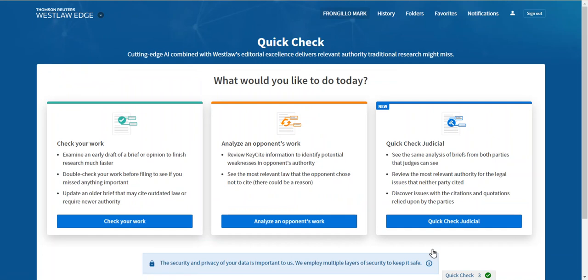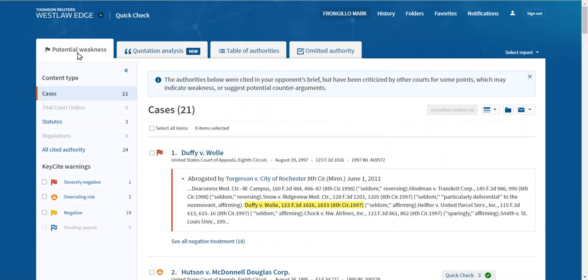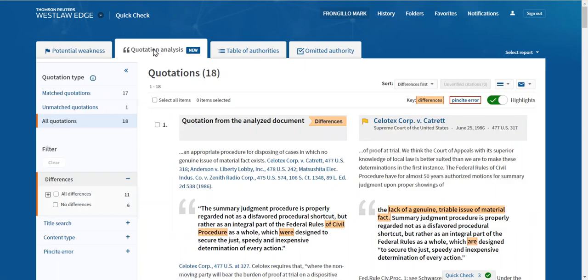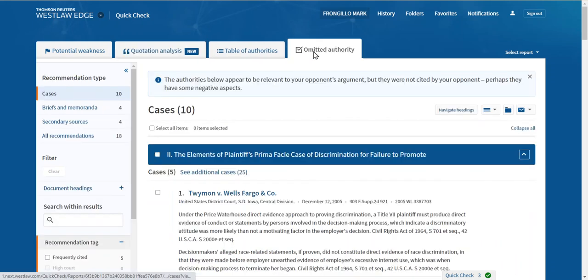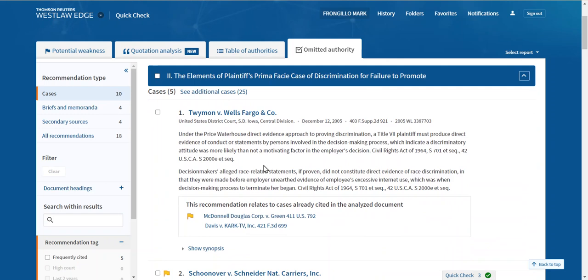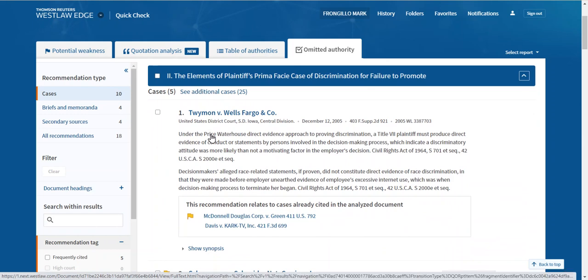Quick Check will analyze your document and let you know of any potential weaknesses, cases, and statutes you cited that are no longer good law. It will check your quotes for accuracy and let you know of any differences. And finally, it's going to go through your brief, and it's going to tell you that, hey, based on the argument you made here and the cases you cited, this might be a better case for you to use. So you should get into the habit of doing that.